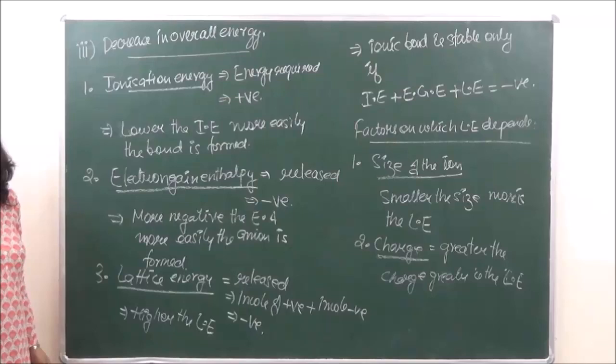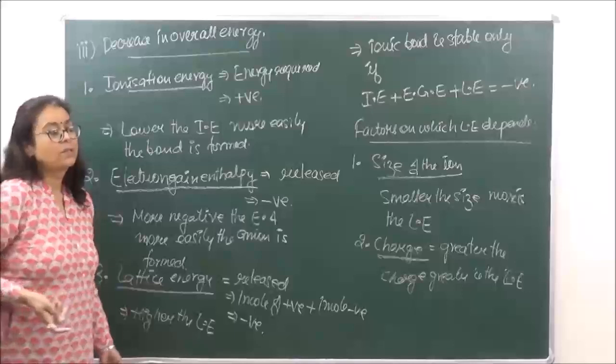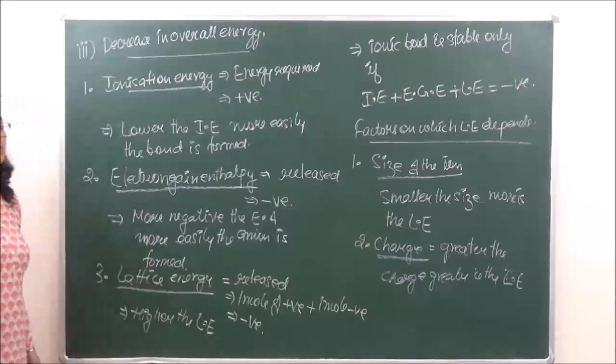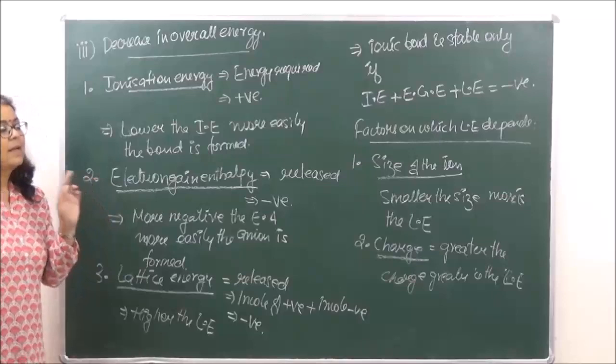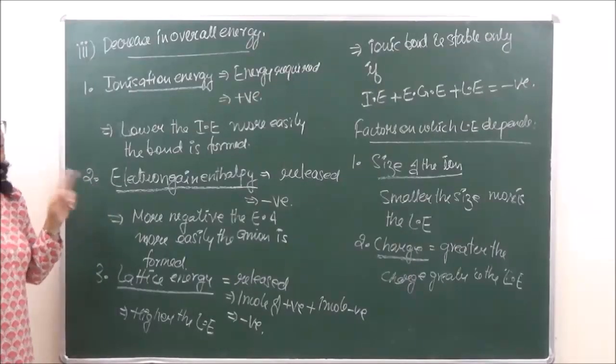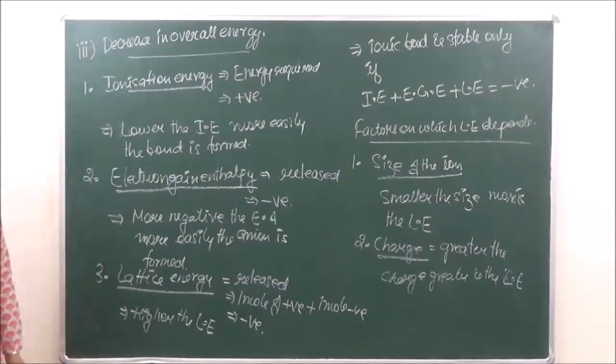Then the capacity of an element to attract or to donate the shared pair of electrons, that is known as what? That is known as electrovalency. Okay? For example, when we are talking of alkali metals, they are donating one electron. So their electrovalency is going to be 1. Clear? In case of alkaline earth metals, we just saw, like in calcium, they are donating 2 electrons. So their electrovalency is going to be 2. Okay? Understood? So this is all we are going to do for today. Okay?